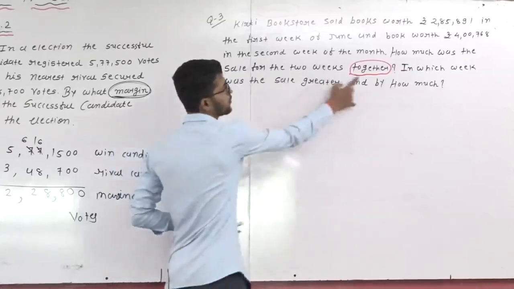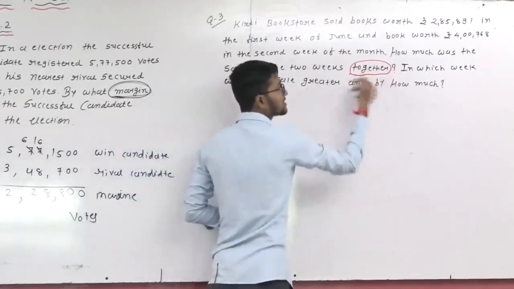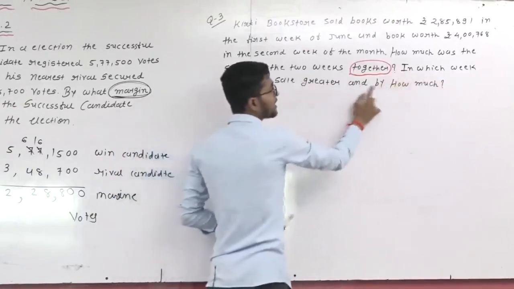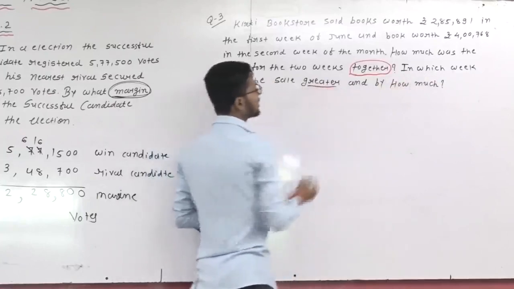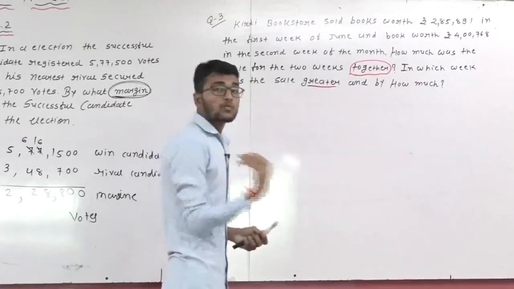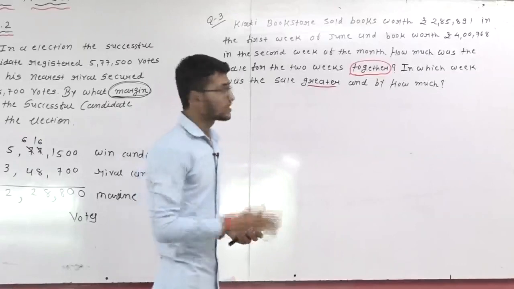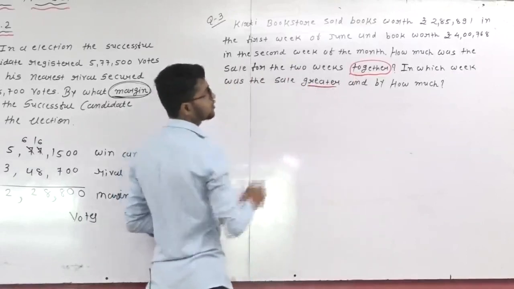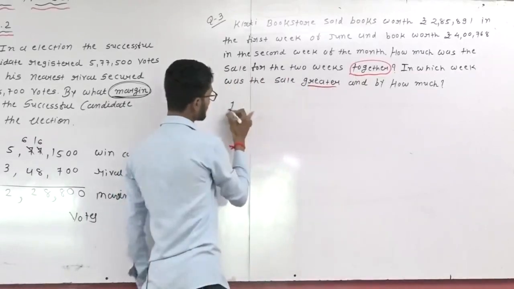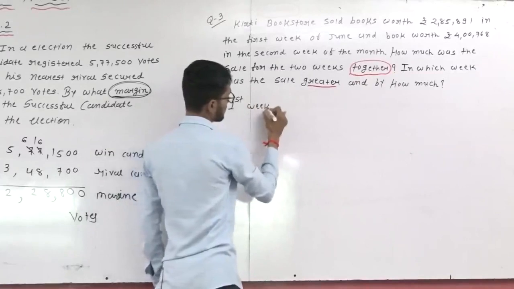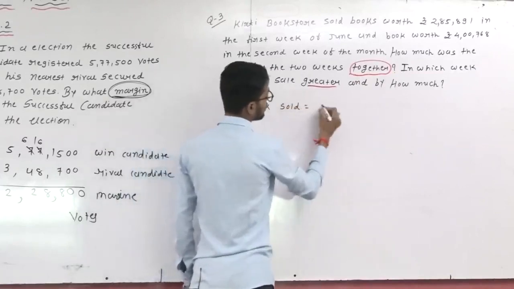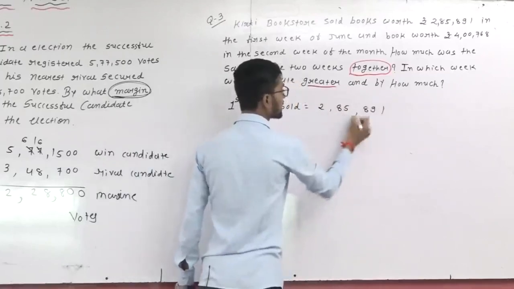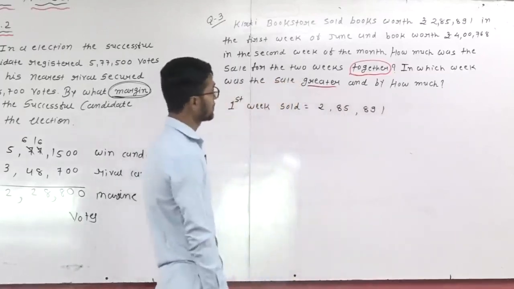For the first question the answer is addition, but in the second question it asks in which week was the sale greater and by how much. Here it is greater. Here there are 2 weeks, but in which week were the sales greater? So how to find it? First of all, our first question is together. Together means addition. So addition of these 2 weeks. The first week sold 2,85,891 rupees.